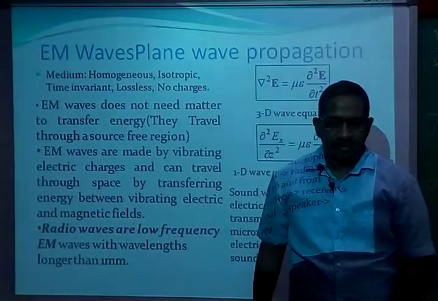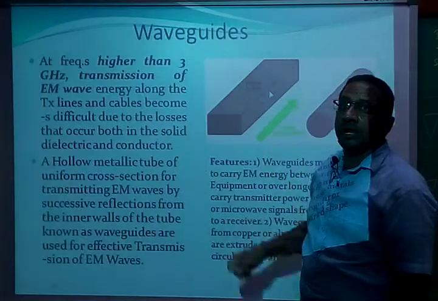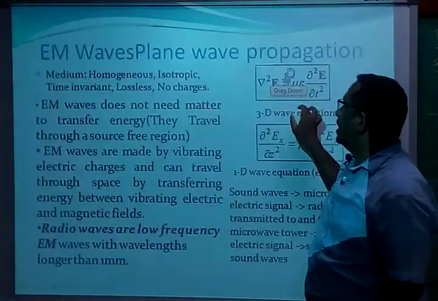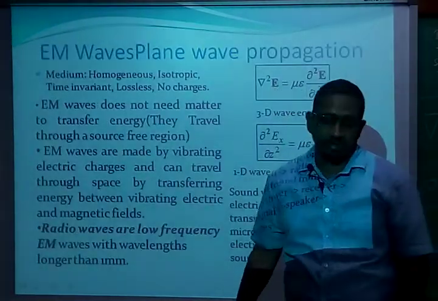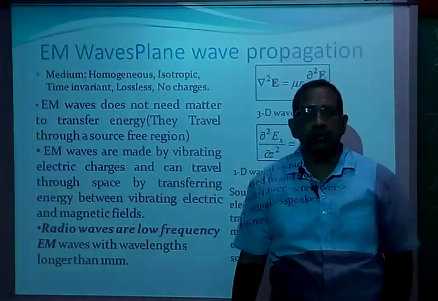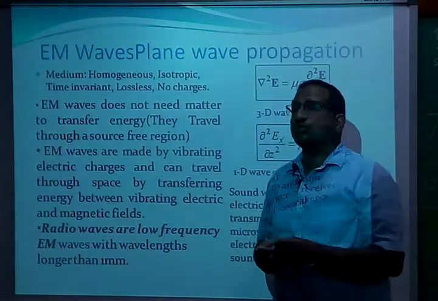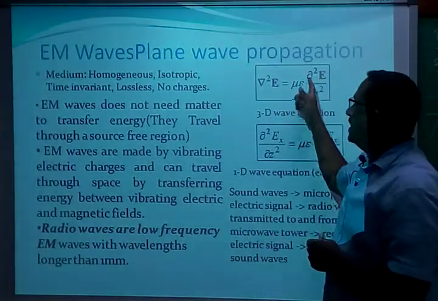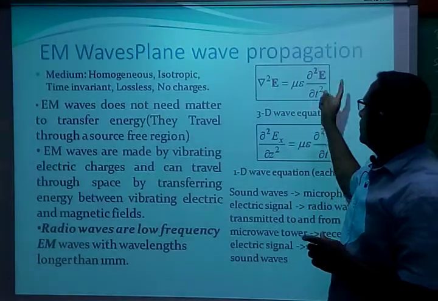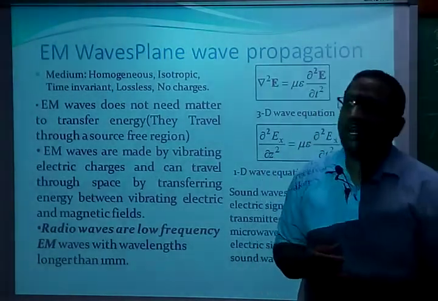Okay students, in the next class we are going to see how we derive this particular wave equation based on Maxwell's equations. We have two Maxwell's equations: del cross E is equal to minus dou B by dou t, and del cross H is equal to J plus dou D by dou t. Using those two equations, how do we develop del square E is equal to mu epsilon dou square E by dou t square? This is the equation we normally see in the last class.